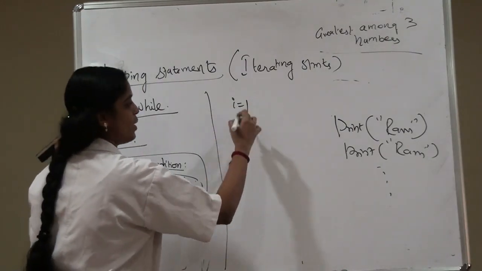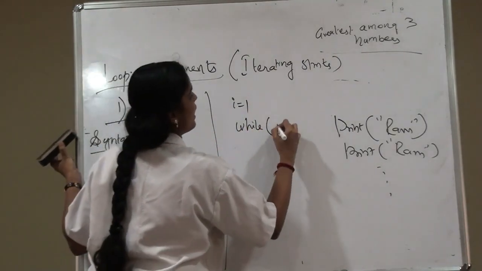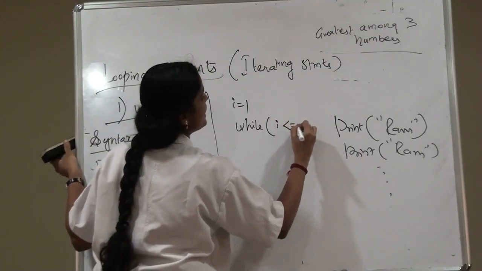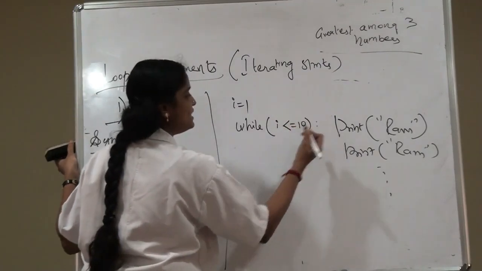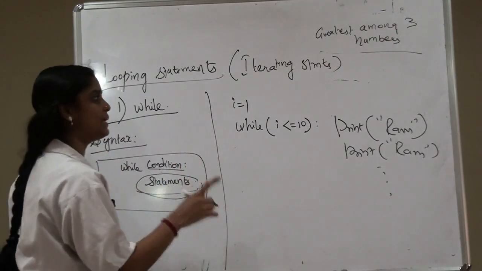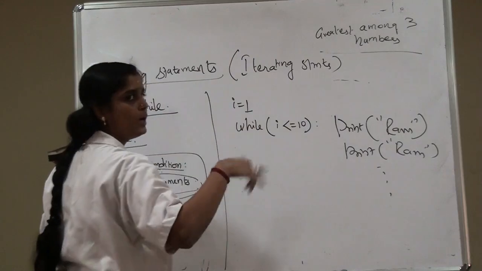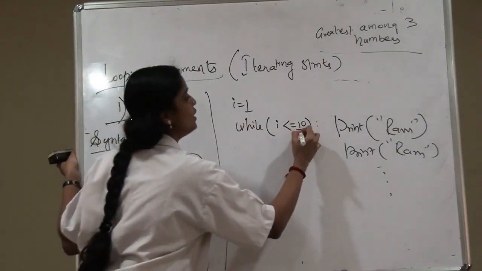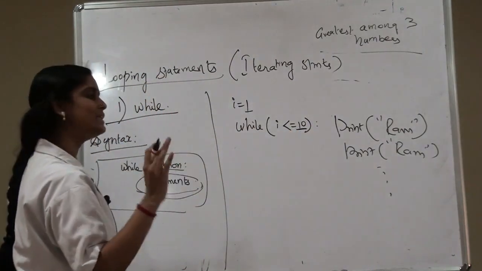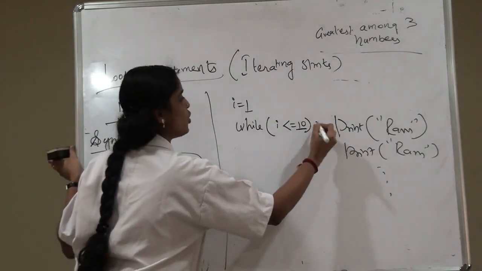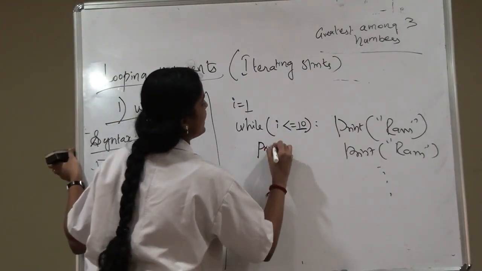I is equal to 1, while I less than or equal to 10. My condition, so I have to print it 10 times starting from 1. So I have given it as 1. Then we have to iterate the loop 10 times. So the value of I has to be checked till 10. Now I have placed colon. Now I am going to print my name.